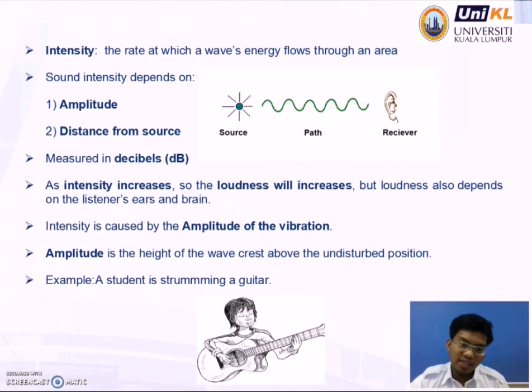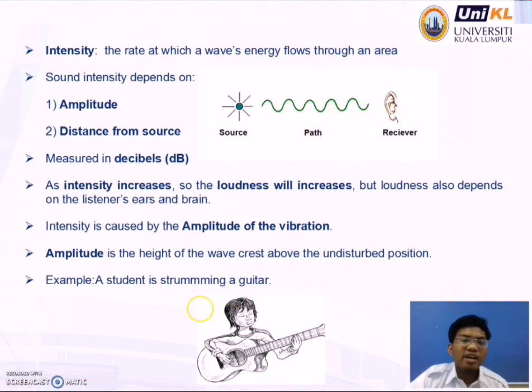The image beside shows the distance from the source and how much amplitude it produces. It is measured in decibels, which is dB. As intensity increases, the loudness will increase, but loudness also depends on the listener's ears and brain.